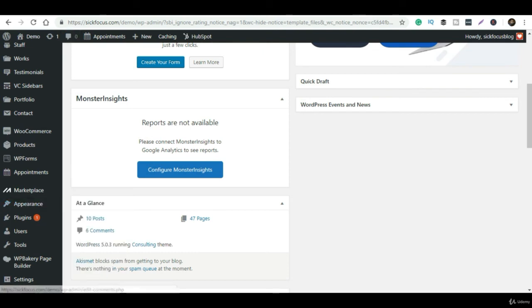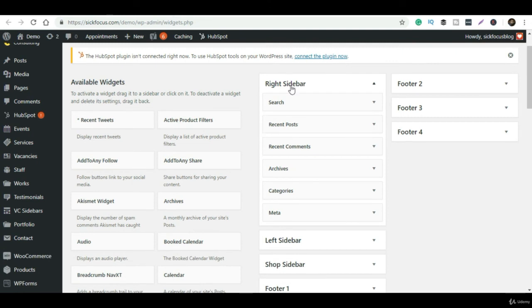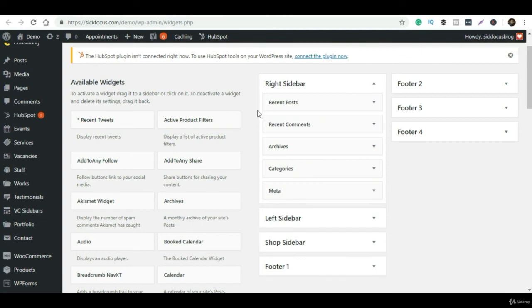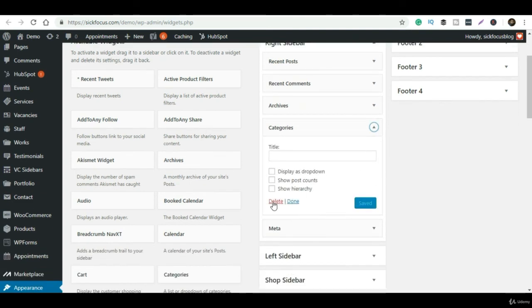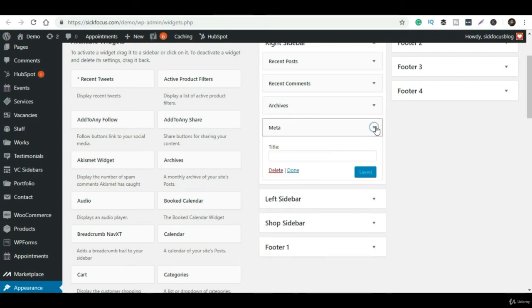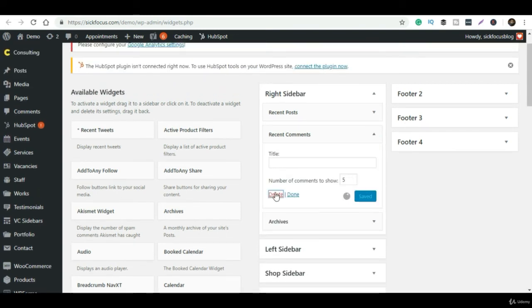It is very simple to add whatever you need in the right-hand sidebar. For example, if you need a search bar, you simply click on it. If you don't need it, you can delete it from here and it will automatically disappear. If you need categories present on your website, you can add it; if you don't want it, you can simply delete it.